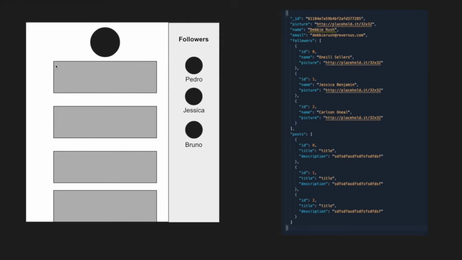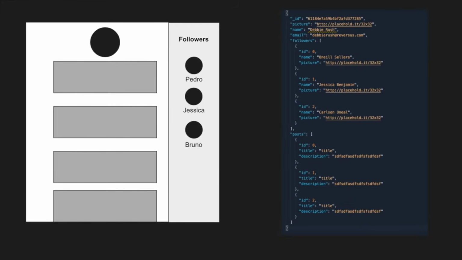And in the same web page, you also have to know information about the followers, right? So the people who follow this user. So you need their pictures and you need their names and that kind of stuff. So you have a bunch of data that you need to manage and you need to access in the front end. So in order to make that work, if you're using REST, you can do it in two ways. And both ways have issues to it.